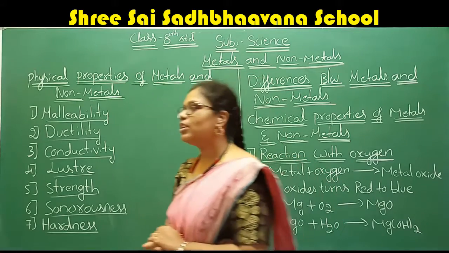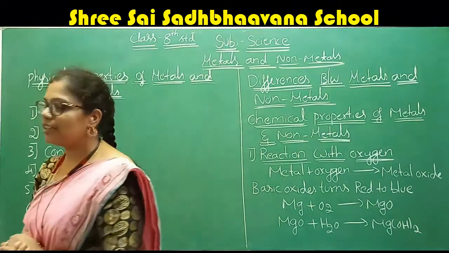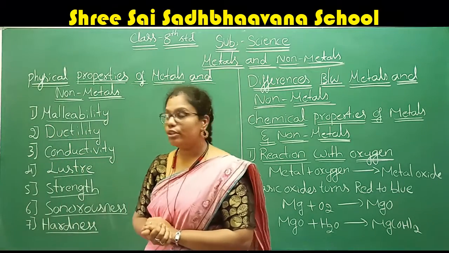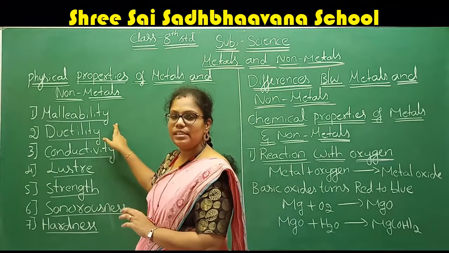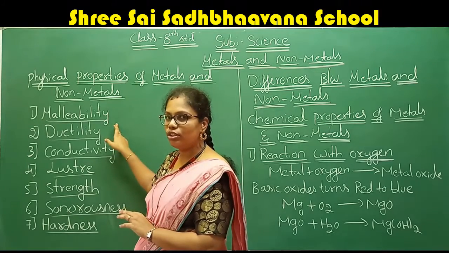First, the physical properties of the metals and non-metals: we are going to discuss malleability. What is malleability? You already know that, right?